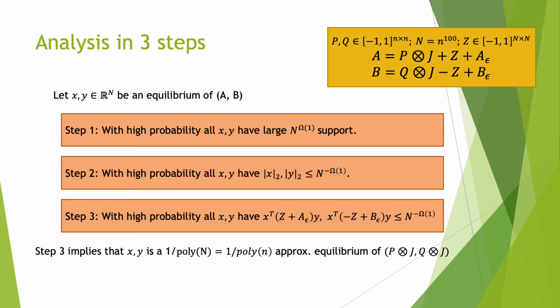Combining these steps, this will show that x, y is a 1 over polylog approximate equilibrium of P and Q tensored with J, and then we can just project out the repeated strategies to get an approximate equilibrium of P and Q, which we said was hard. This will finish the proof.